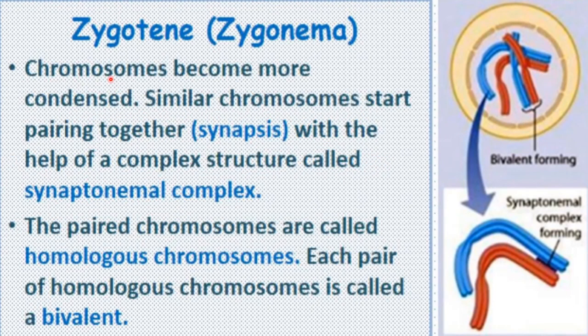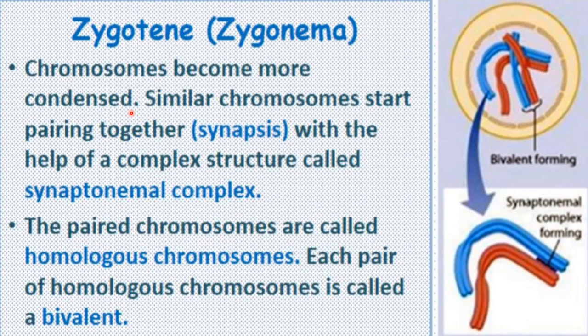After the leptotene stage, the next stage of prophase 1 is zygotene, also called zygonema. In this stage, chromosomes become more condensed. Condensation is going on here. You might remember the prophase of mitosis also. There, what was happening during the prophase? Condensation of chromosomes was going on, right?